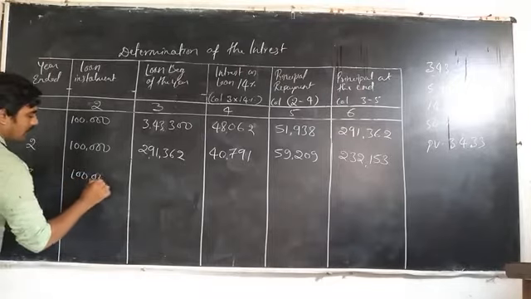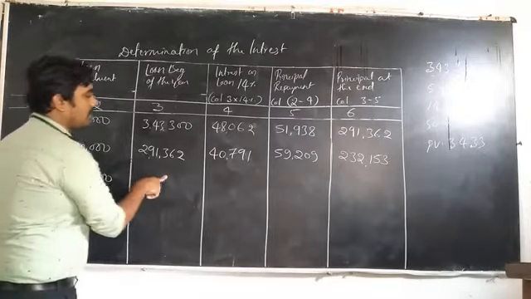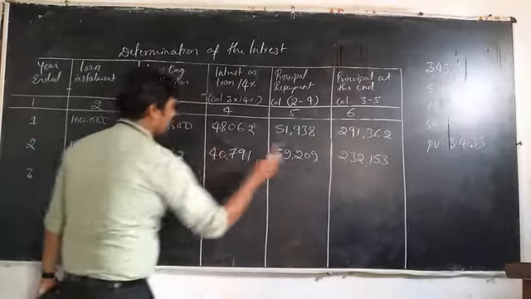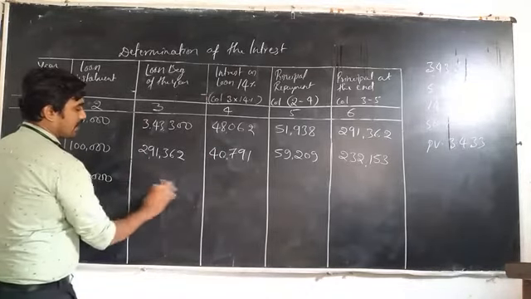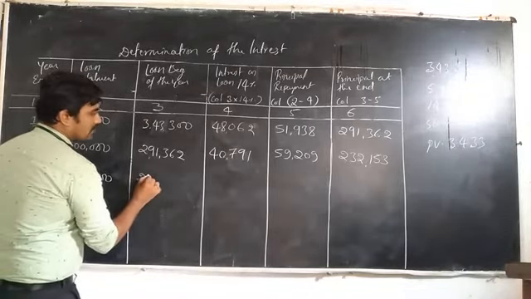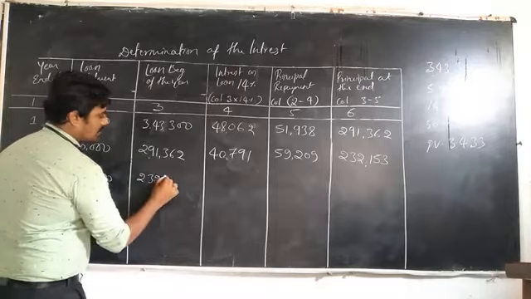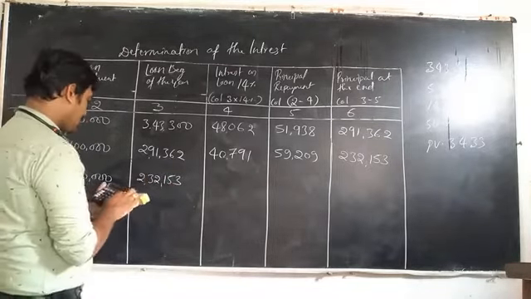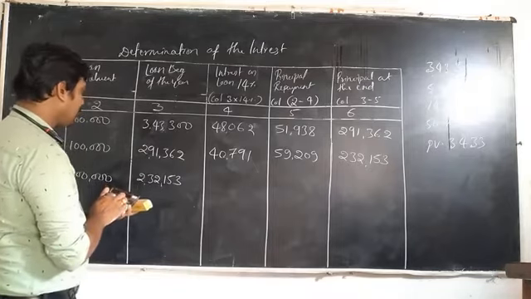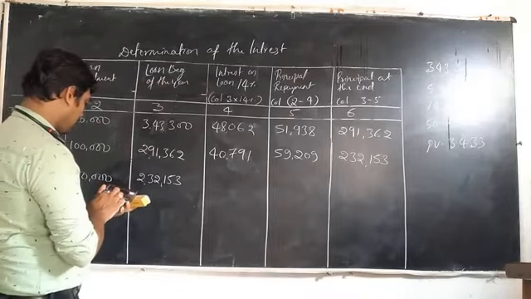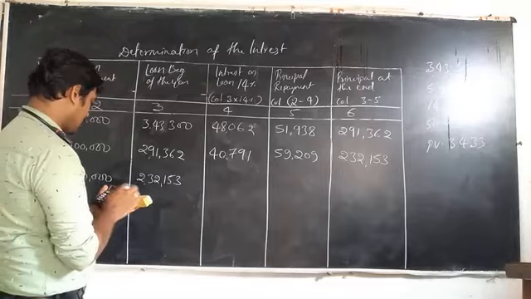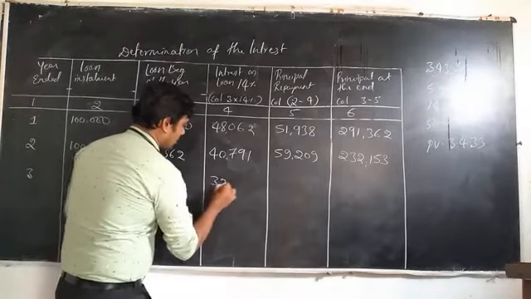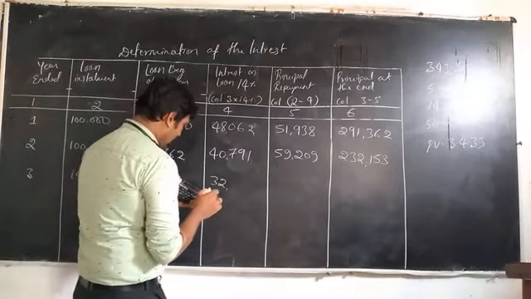Okay, next third year. Installment amount is 1 lakh rupees and the loan at the beginning means last year's closing balance, that is the present year beginning amount, 2,32,153. Okay, interest amount is 2,32,153 into 14%. That means 32,501.